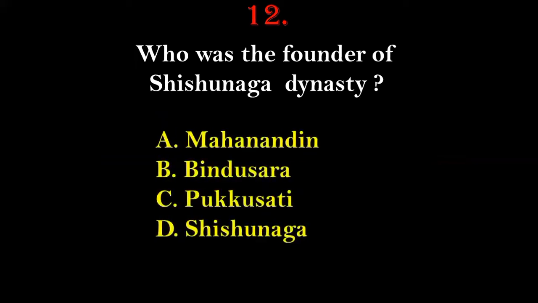The options given here are Mahanandin, Bindusara, Bhugasati, or Shishunanga. And the right answer for this will be option number D, that is Shishunanga, and the name of the dynasty was given after his name, that is Shishunanga dynasty.